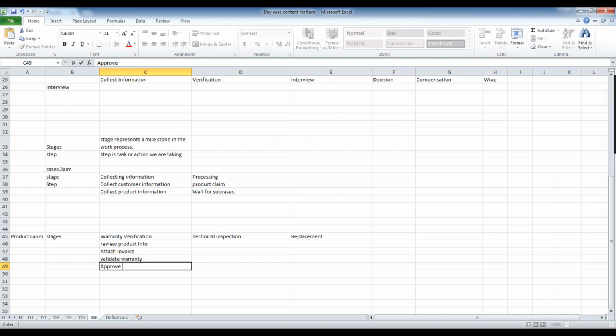Sometimes, as I said, we need the approved warranty. This is only for when the price is more than 200, so we can conditionally make this one. So in the warranty verification, we are doing all these actions. And then the technical inspection: once the warranty is completed, if it is under warranty, then we need to schedule appointment with them.